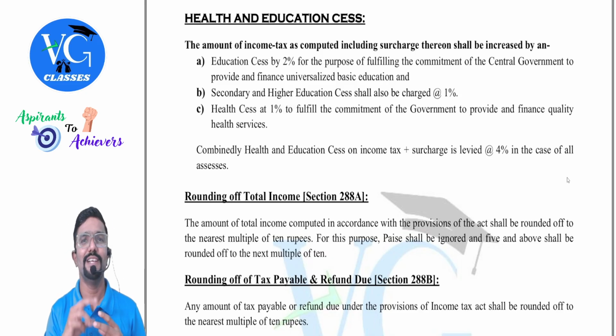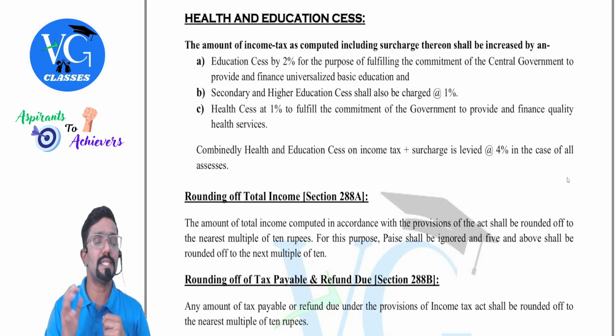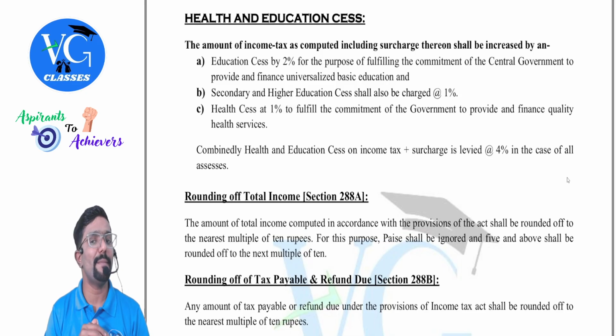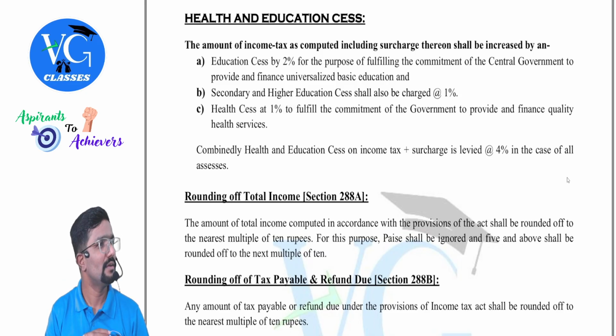Previously it was 2%. They increased it by another 1% in the name of secondary and higher education cess. Okay. Last one. Health cess at 1% to fulfill the commitment of the government to provide and finance quality health services. Quality health services. Where? Government hospitals.